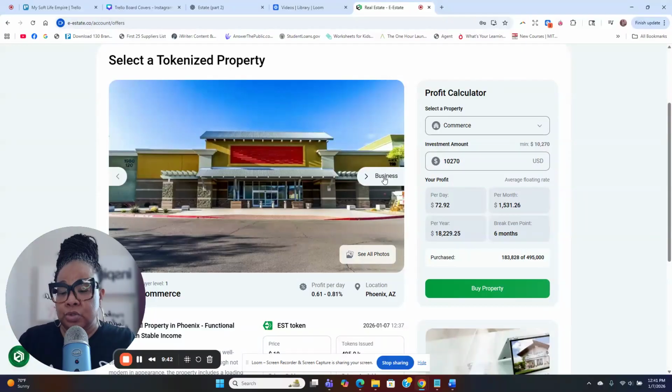This is $10,270. Now we have a strategy around this one. We have a reinvestment strategy that we share. I may do another video on that. Let me know in the comments if you want me to share that. That one is my next goal. I'm setting a goal. I want to invest in a share in this, because when I do, there's a reinvestment strategy that's going to get me up to $10,000 a month. And we share all these strategies.